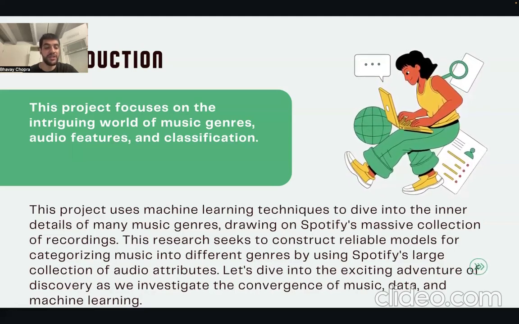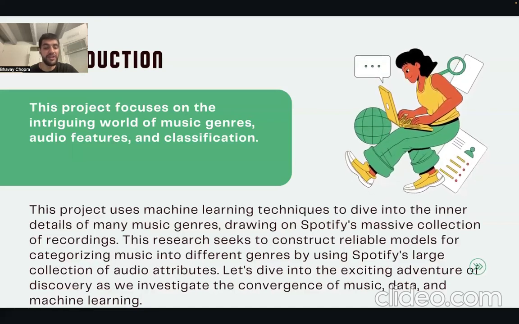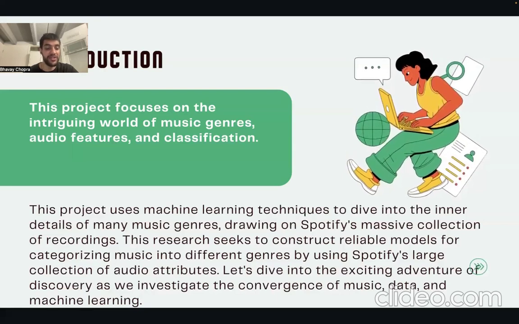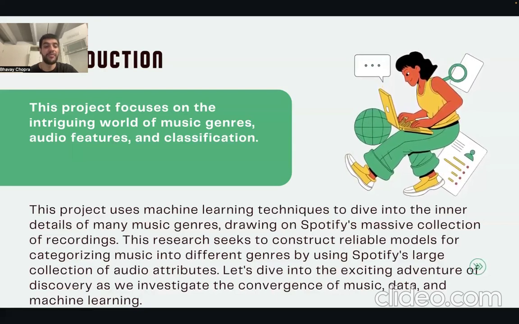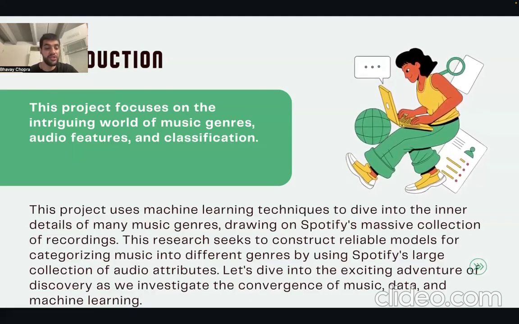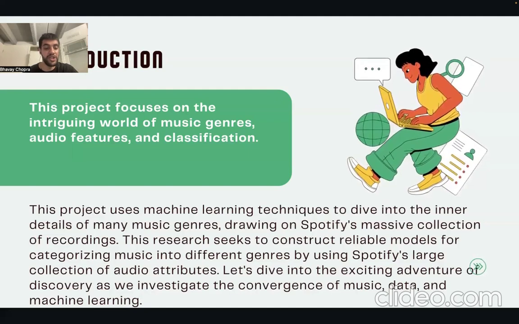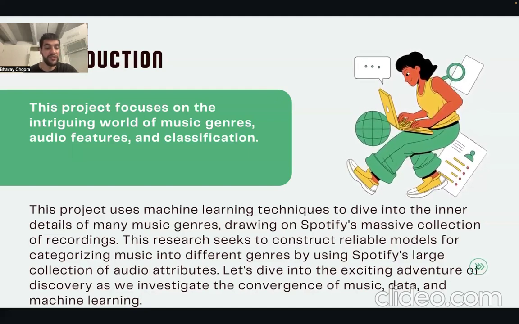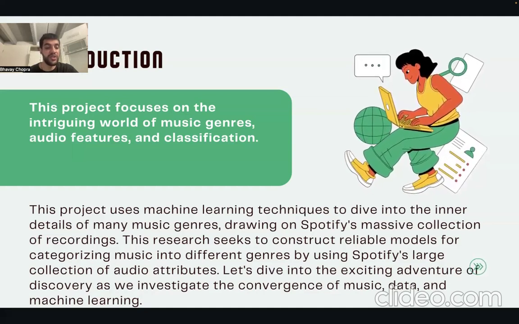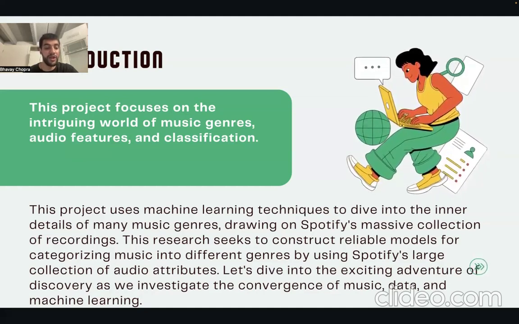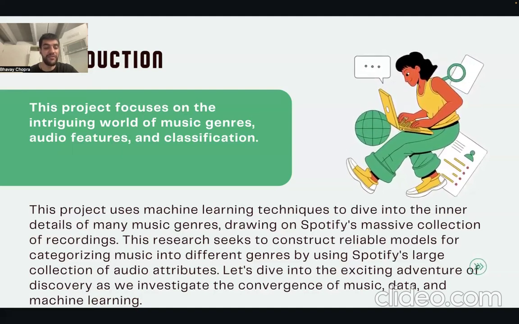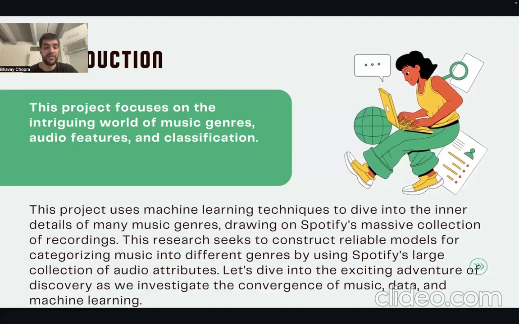The core of the project lies in the construction and refinement of classification models. Algorithms such as random forest, naive Bayes, k-nearest neighbors will be explored, with a focus on optimizing performance metrics like accuracy, precision, and recall through iterative experimentation and hyperparameter tuning. Further investigation will dive into the characteristics that distinguish each genre, such as tempo, energy, instrumentation. Additionally, the project will address the complexities associated with classifying songs that exhibit characteristics of multiple genres. In conclusion, the project seeks to contribute to the advancement of music genre classification, highlighting the potential of machine learning to revolutionize music discovery and recommendation systems. And the insights gleaned from this endeavor may have far-reaching implications for the music industry and the overall listening experience.